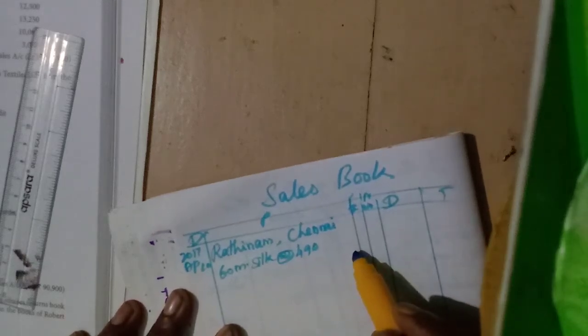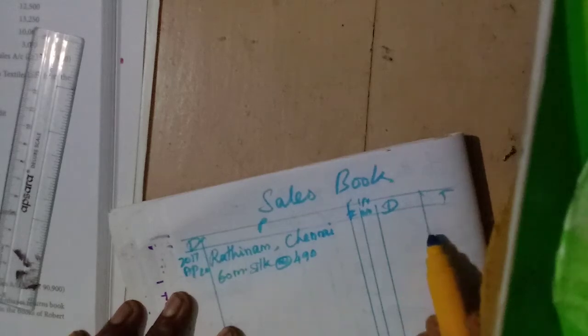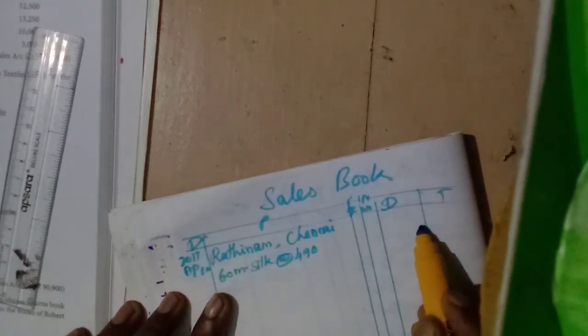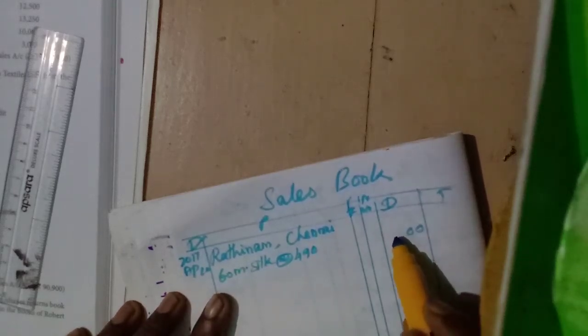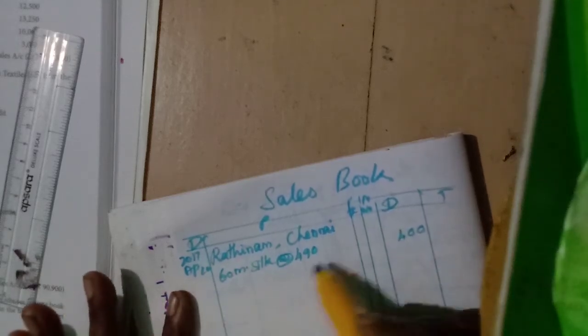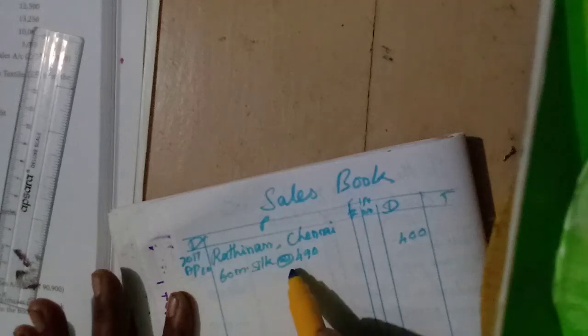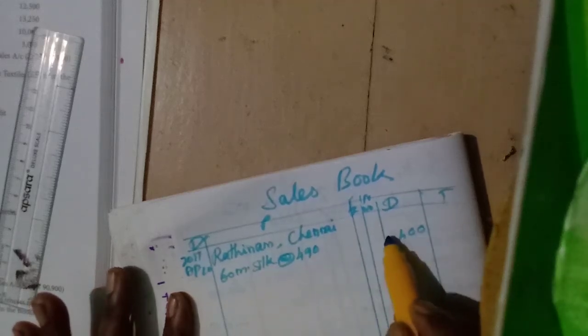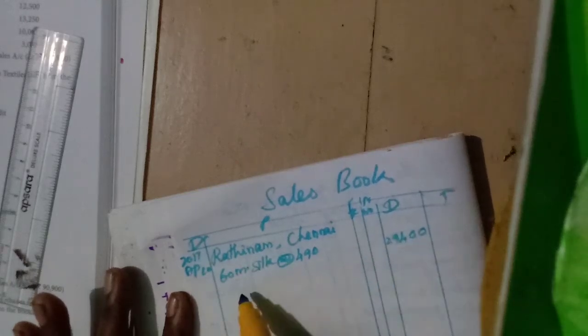Two items available. So we will write in the inner column. 2 0. Then 9 6s are 54. Balance 5. Then 6 4s are 24. 24 plus 5, 29.